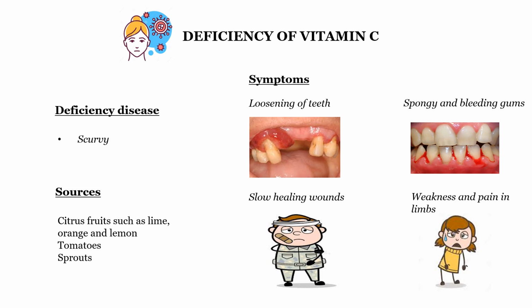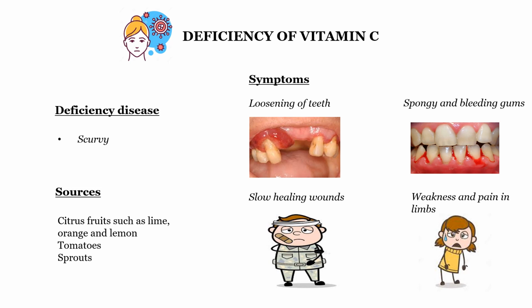It causes symptoms like loosening of teeth, spongy and bleeding gums. Slow healing wounds. The wounds may not heal quickly, it takes time because the body doesn't absorb the nutrients. Weakness and pain in the limbs. Your hands and legs may be aching. These are the symptoms of the scurvy disease.